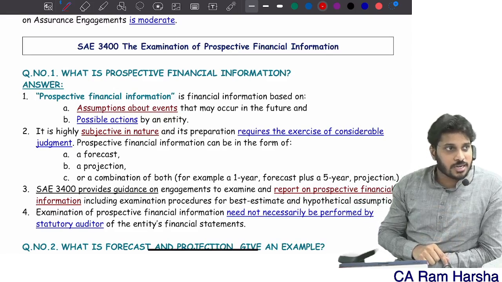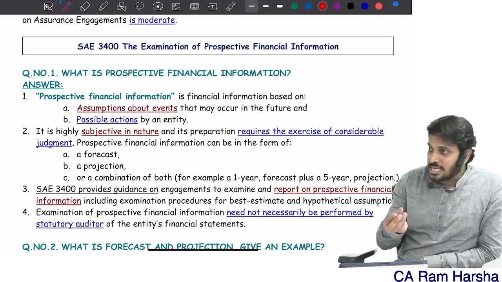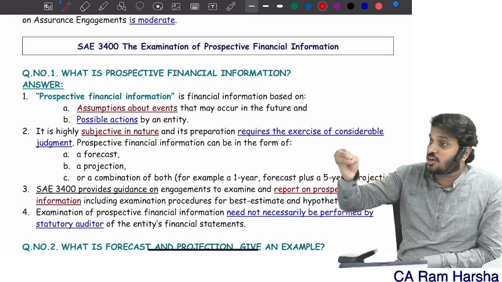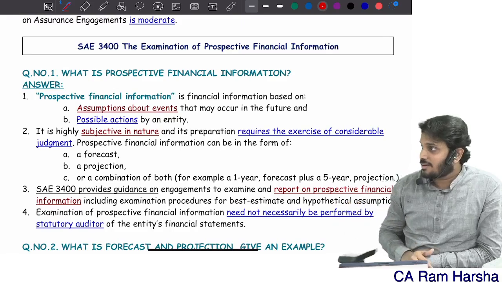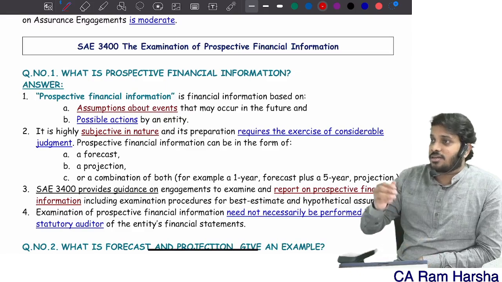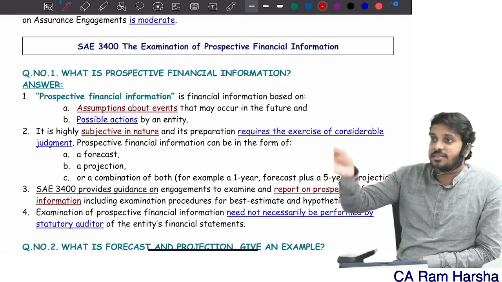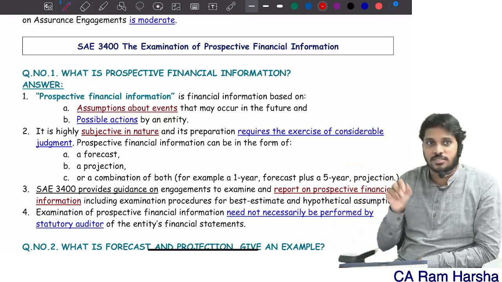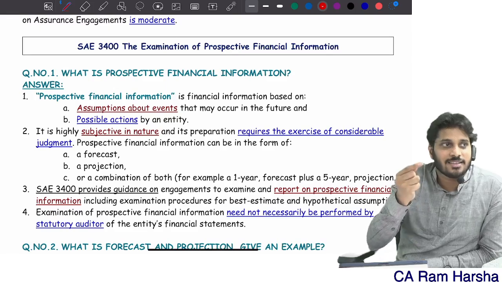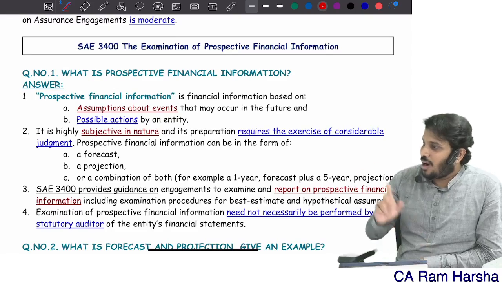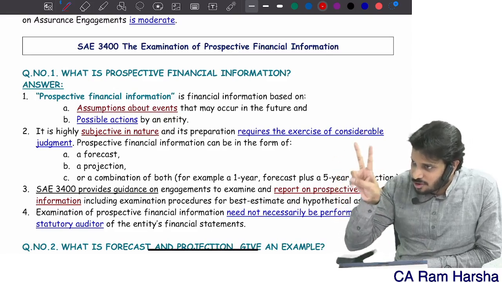In a limited assurance review, what we give is: nothing has come to our attention to believe that the financial statements are not true and fair. Whereas here, nothing has come to our attention that causes us to believe that the assumptions are not reasonable. Both are the same level of assurance. Just that there the word limited is used, here the word moderate is used. What exactly is the difference? If you ask me, they both are one and the same.